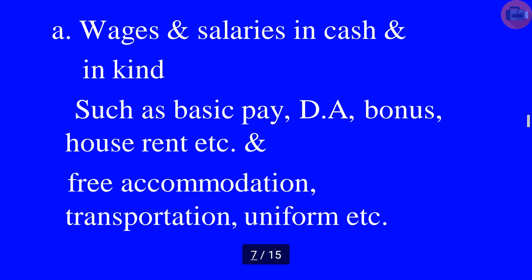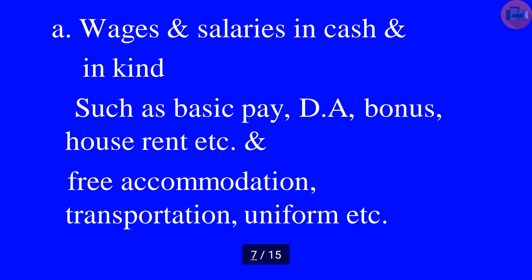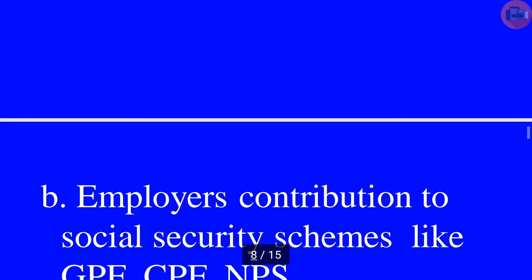Now this income can be given in the form of cash, that is wage and salary in cash, or in kind, or in cash and kind. You'll see that an employee can get the basic pay, DA, bonus, house rent and free accommodation. These are the free accommodation, transportation or uniform. Sometimes it is given by the department and that is compensation in kind.